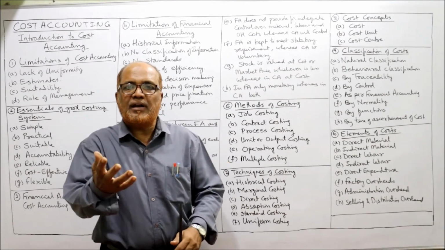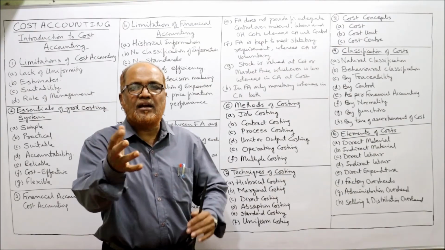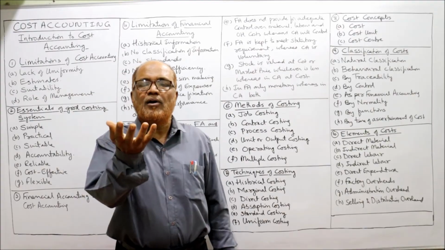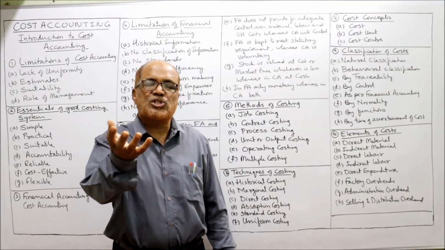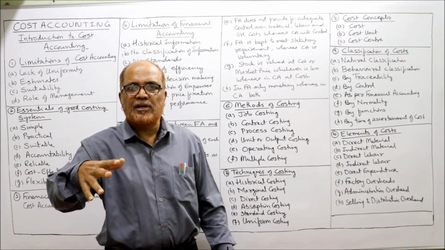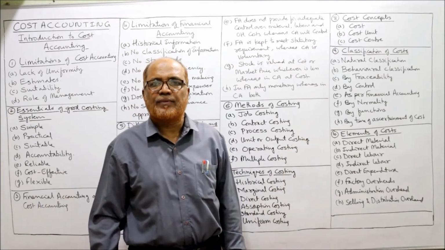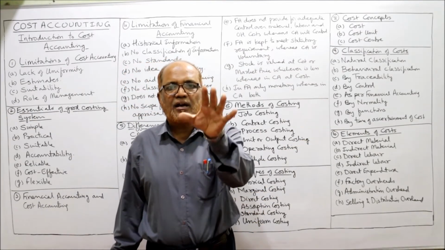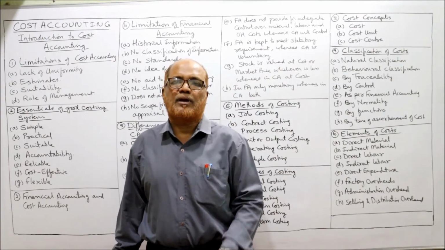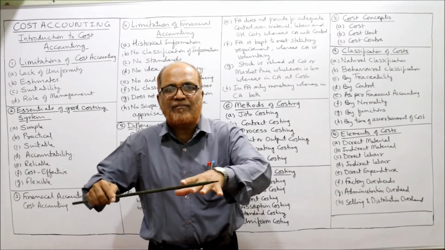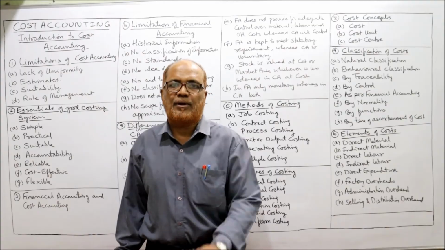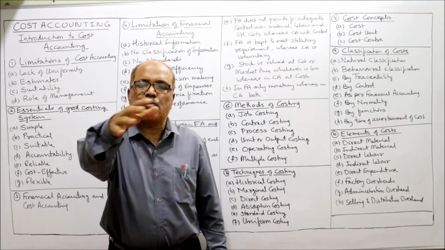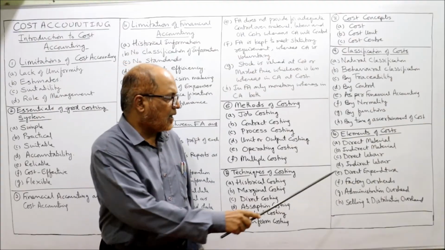Indirect material, the material which is not specifically incurred on a particular product but on all the products. Example, glue, Fevicol, which is used in making furniture. So it is used in making all furniture. Indirect material. Labor, the labor which is specifically incurred in producing a particular product, the labor engaged in manufacturing a particular product, direct labor. Indirect labor not related to a particular product but to all the products, indirect labor.